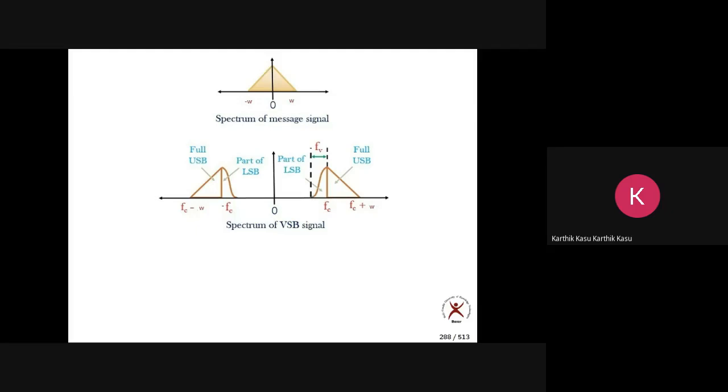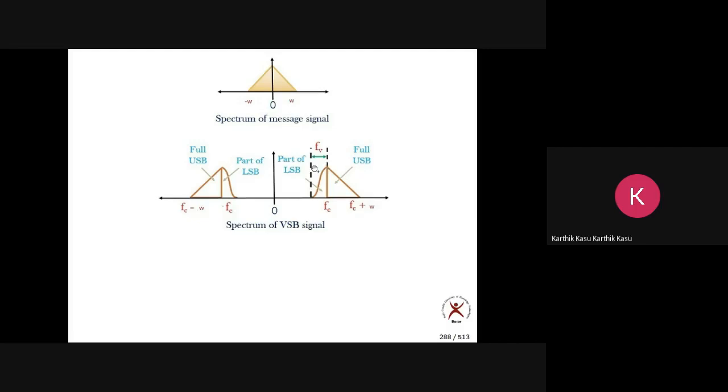Or in detail, I can say like this. We transmit the full USB, the upper sideband, and also we transmit some part of the lower sideband. Now this is called vestigial sideband modulation. As I told you, vestige means some small portion.